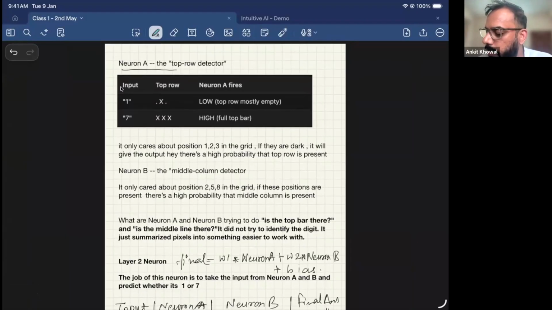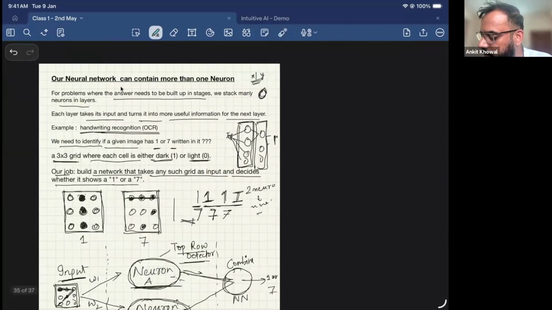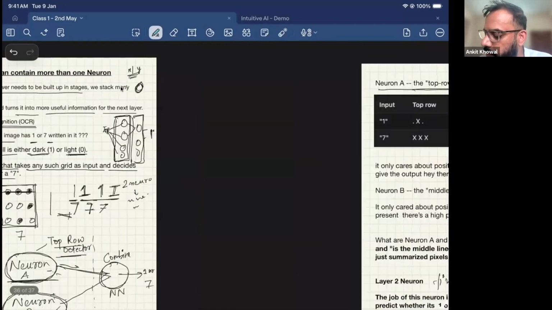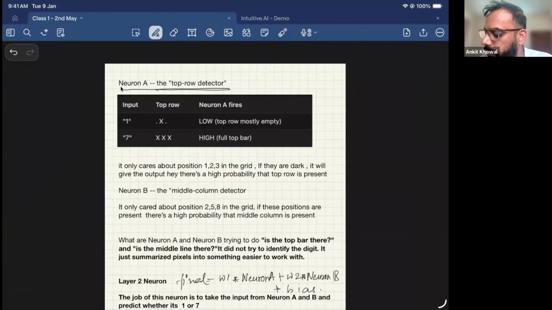So what does neuron A do? It's the top row detector, right? How is one represented in the 3 cross 3 grid? If you see, this is the part which I'm talking about. I'm detecting just the top row. So what is the top row? The first pixel will have nothing, the second will have something, and the third will have nothing, right?